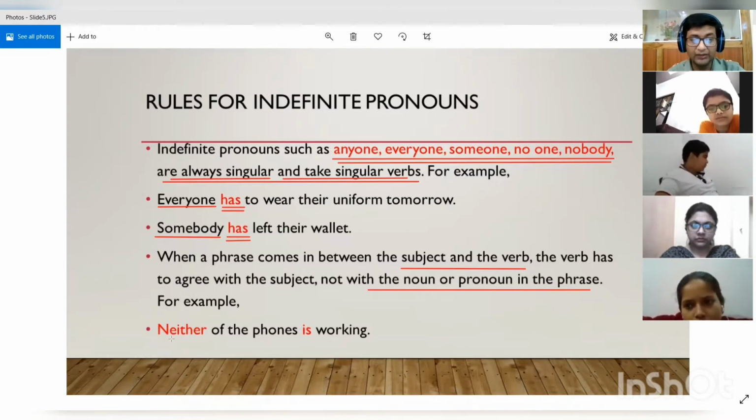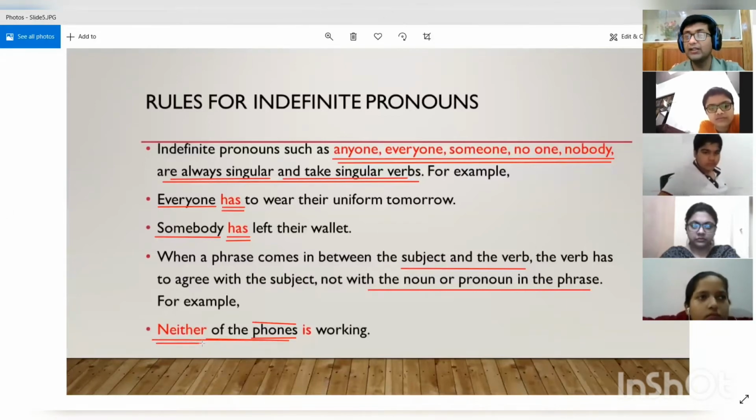For example, neither of the phones is working. So over here, "neither of the phones" is the phrase, right? And you will see that phones present over here is plural, but because this is a phrase, neither of the phones, so over here a noun, phones, is present, that is plural, but the verb is not going to agree with the nouns or pronouns that are present in the phrase, but it will agree with the subject that is present.